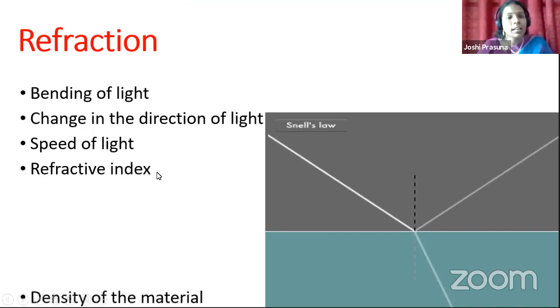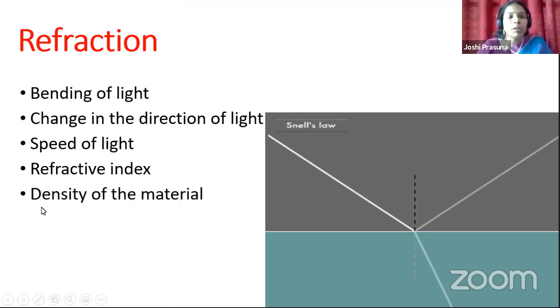Why is the refractive index different? Because the refractive index is directly proportional to the optical density of the material. While explaining refractive index, I gave you a comparative study of density and refractive index.